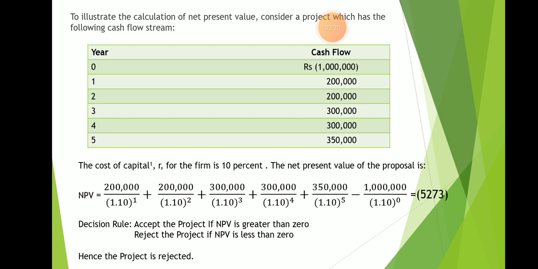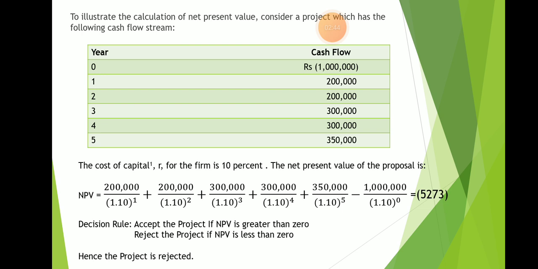We have added up all these present values under the discounting values of cash flows and then deducted the initial investment of 10 lakhs rupees. The final result comes negative 5273. Under this situation, we will not accept the project.